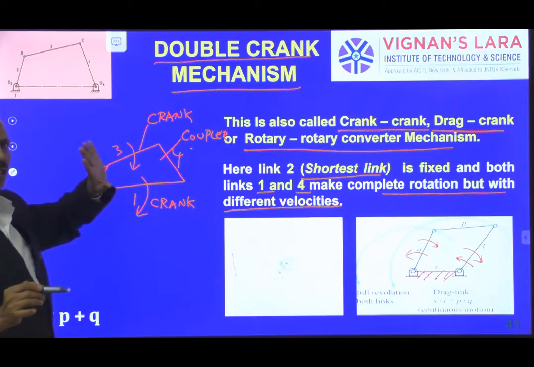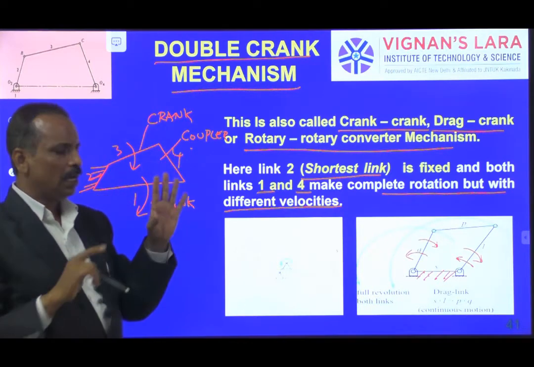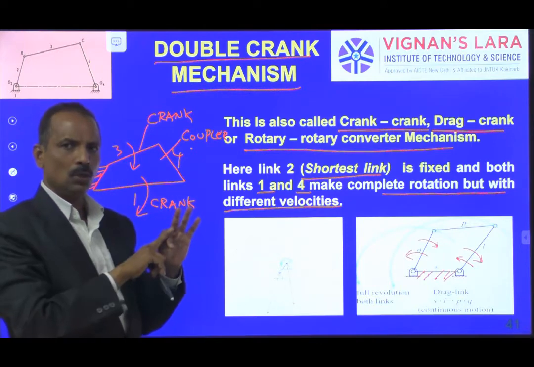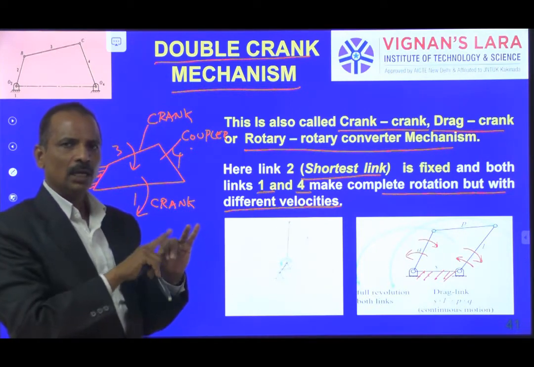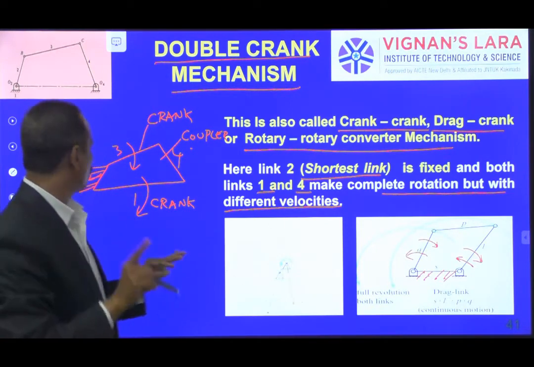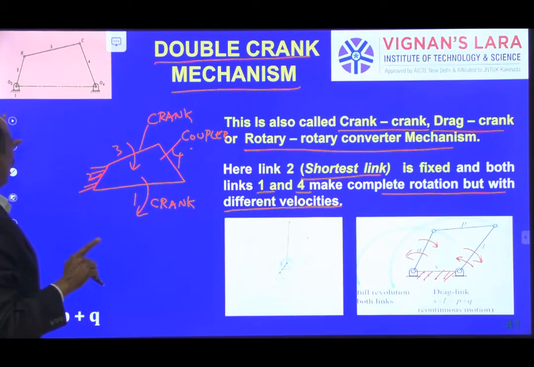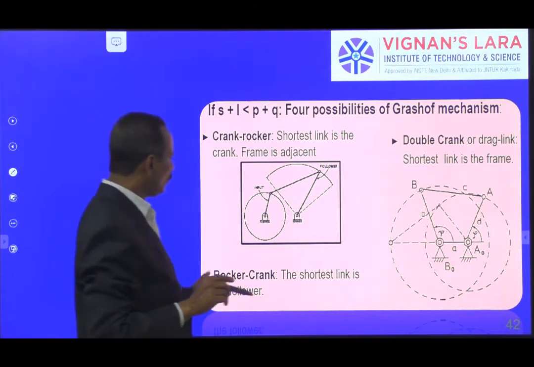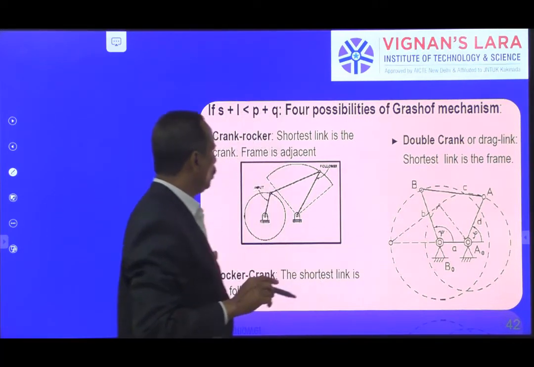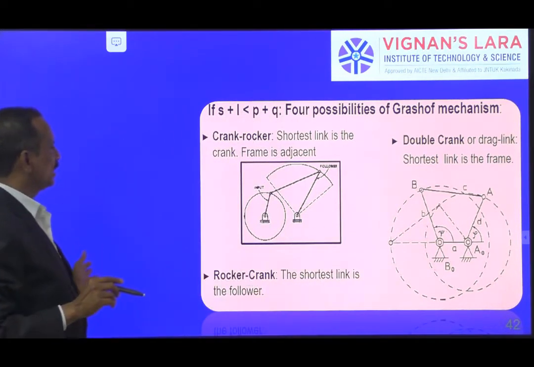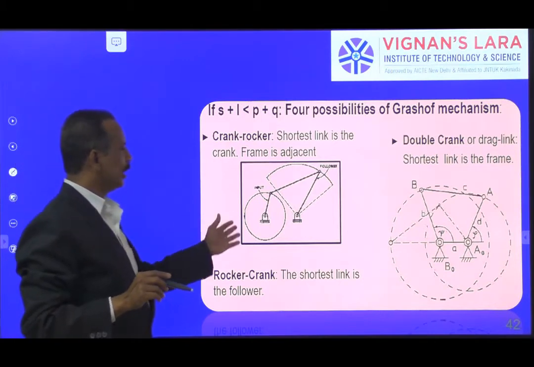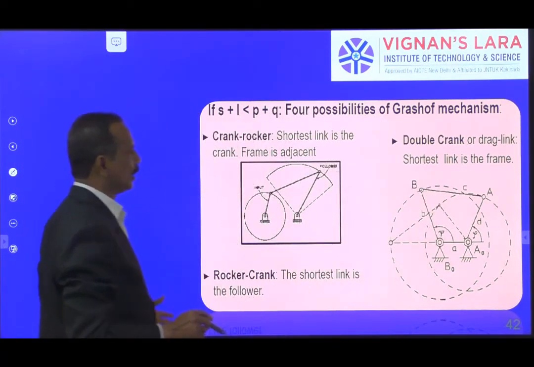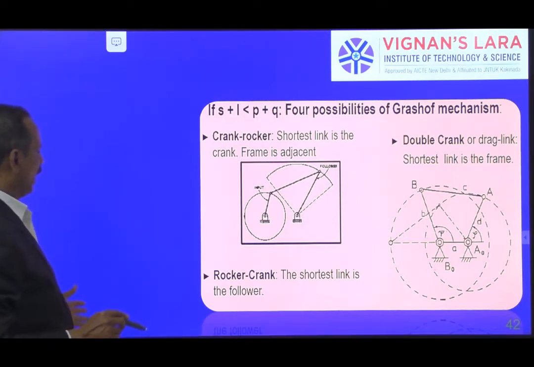So we have finished fixing 3 links. Already we fixed link 1, we fixed link 2, we fixed link 3. Now what is left? Link 4 has to be fixed. That is opposite to the shortest link. Of course, I have given these 2 which we have discussed just now, that is crank rocker and double crank, or a drag link in a single diagram.